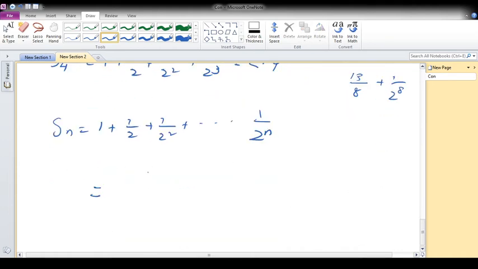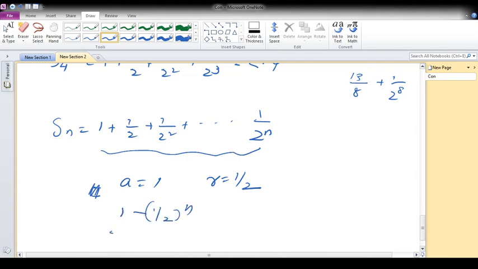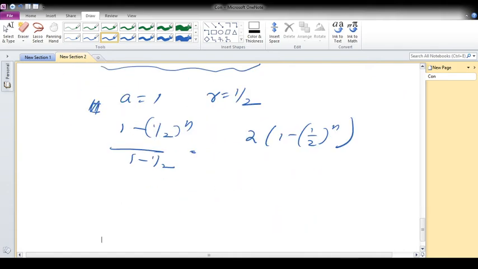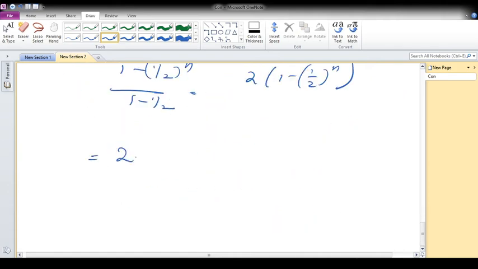Sn is a geometric series, so we take a equal to 1, r equal to 1 by 2. We can find the sum of n terms of this geometric series: 1 minus 1 by 2 power n, by 1 minus 1 by 2. So we can write 2 times 1 minus 1 by 2 power n. Precisely, we can write 2 minus 1 by 2 power n minus 1.